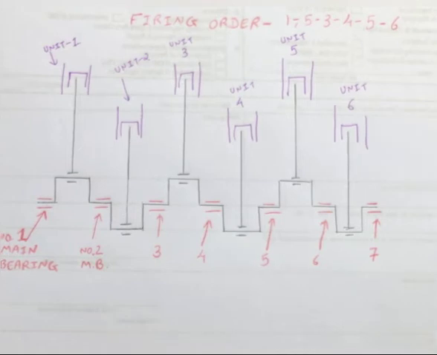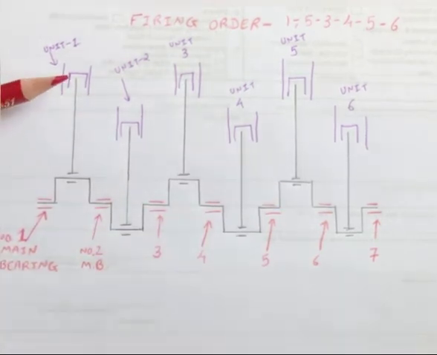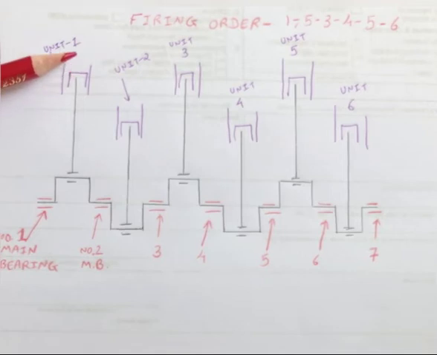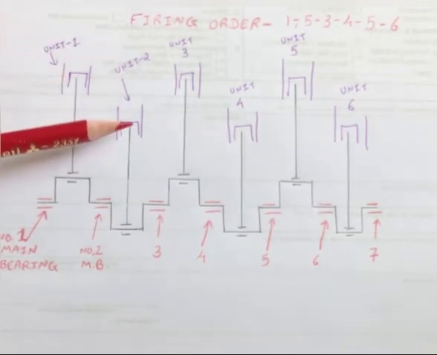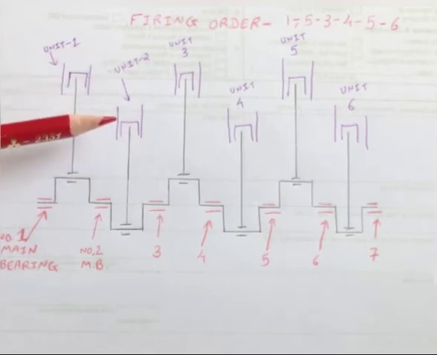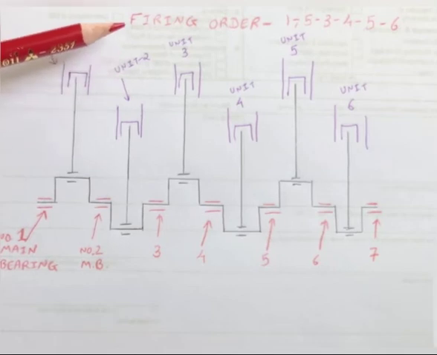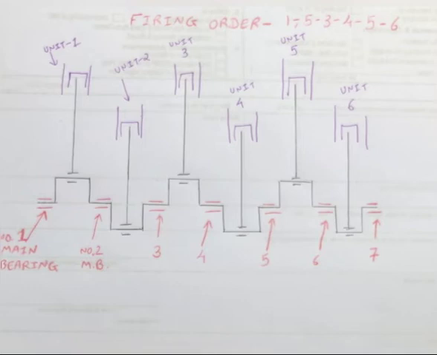The fourth reason is the flow of the exhaust gases. Suppose there is an exhaust stroke in unit number 1 and then an exhaust stroke in unit number 2, then the exhaust gas which has come out from unit 1 will provide a back pressure to unit 2, and the exhaust from unit 2 will not come out properly and fully from unit 2, and this will reduce the efficiency of the engine.